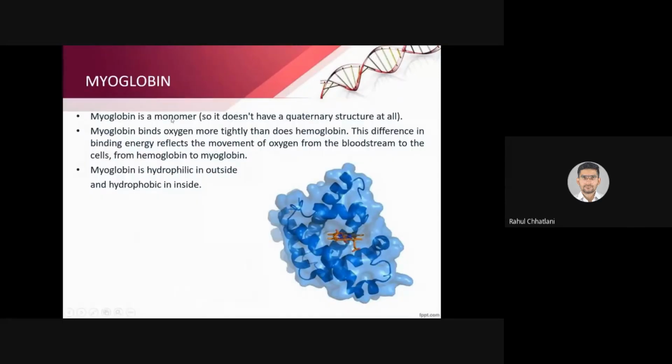That is, it has only one structure. So it doesn't have a quaternary structure. It will be just one subunit that will be tertiary. You can see the structure here. Myoglobin binds oxygen more tightly than hemoglobin. This difference in binding energy reflects the movement of oxygen from the bloodstream to the cells, from hemoglobin to myoglobin.